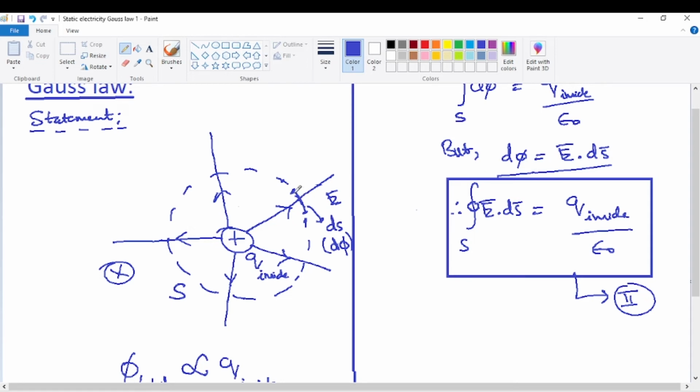Only for convenience, I'm showing this as a small considerable area. But strictly speaking, mathematically, by definition, elemental area means almost like a point area. It's not exactly zero, but the closest thing to zero. So E is really the electric field at this particular elemental area. This electric field is produced by what? The total charge inside.